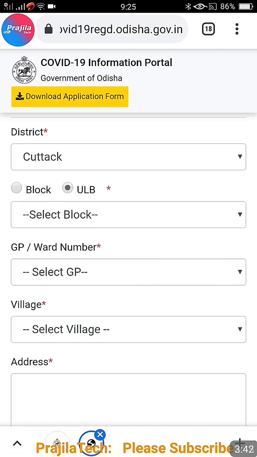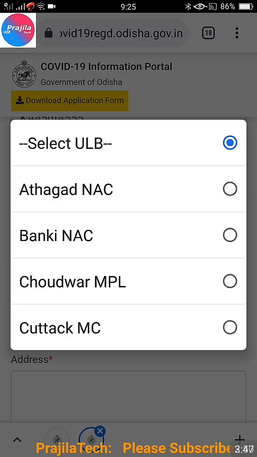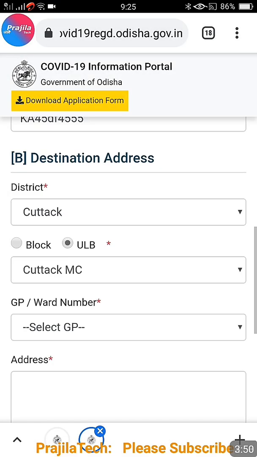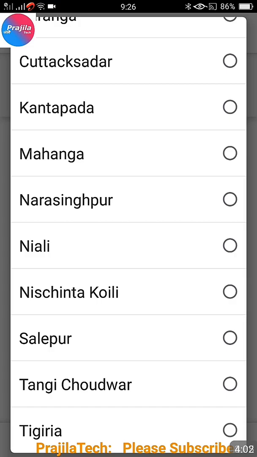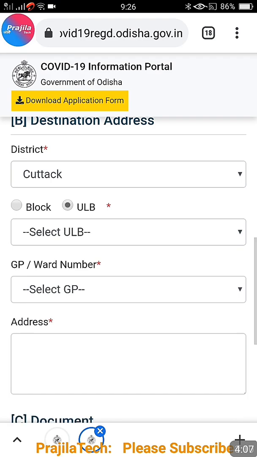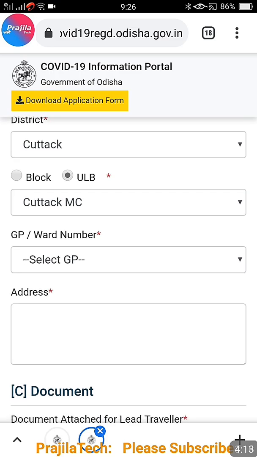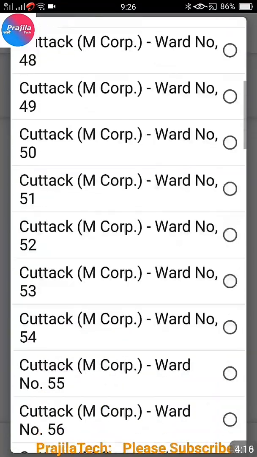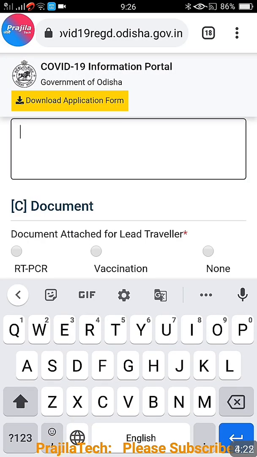Simple. I would suggest you first select ULB and see whether your area is there. For example, if you select ULB, you have only 4 options because these are the main municipal areas in Odisha. Otherwise you select block. If you select block, you have a lot of options. That means whichever are not under a municipality, all the other places are listed. So select your place accordingly. And after ULB or block, let us take an example, ULB Cuttack. And after that you have to select your ward number. You can see here all the ward numbers will be listed if it's a municipality. If it is a block, accordingly the area will be listed.